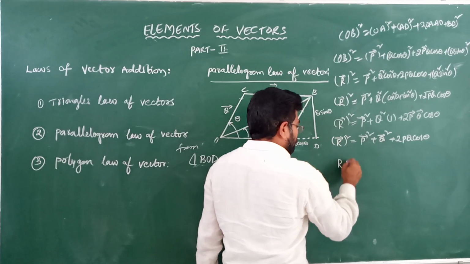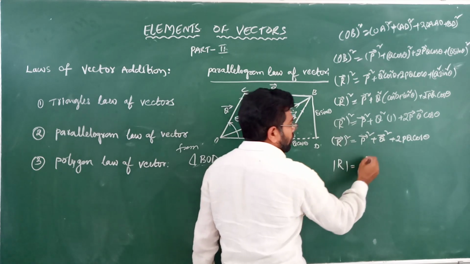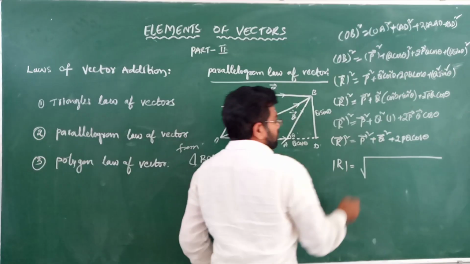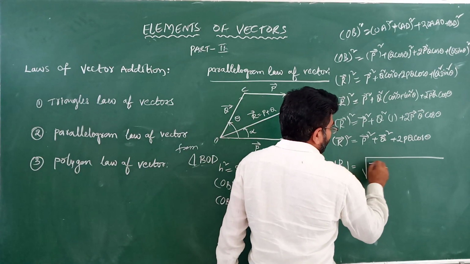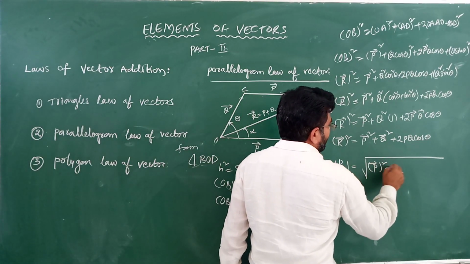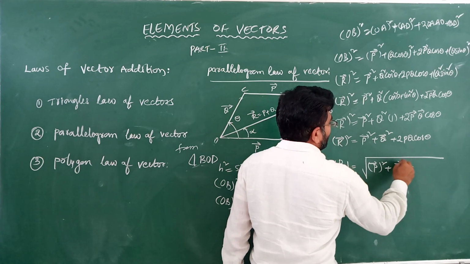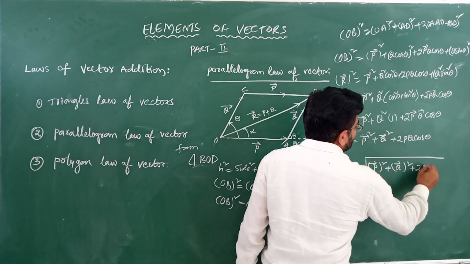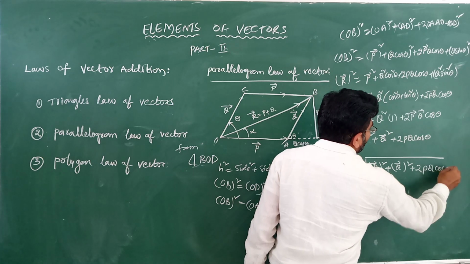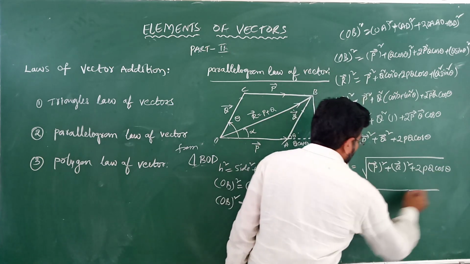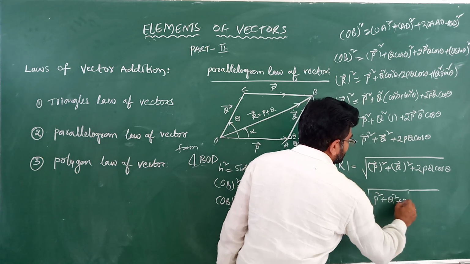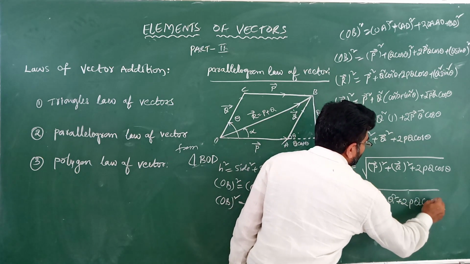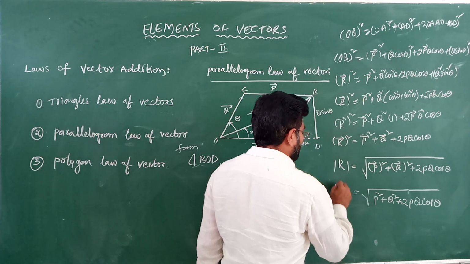So mod R is equal to, remove the square, square root of P square plus Q square plus 2PQ cos theta. We can write like this also, it becomes mod R.